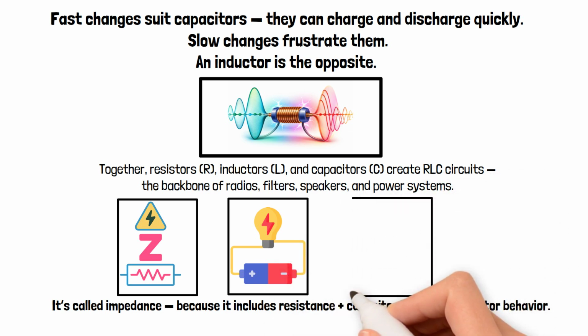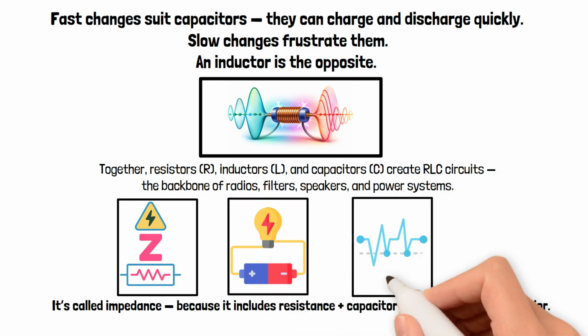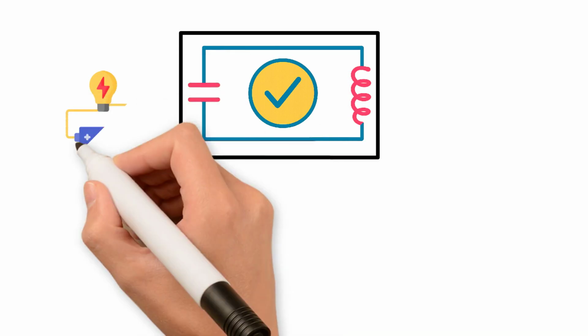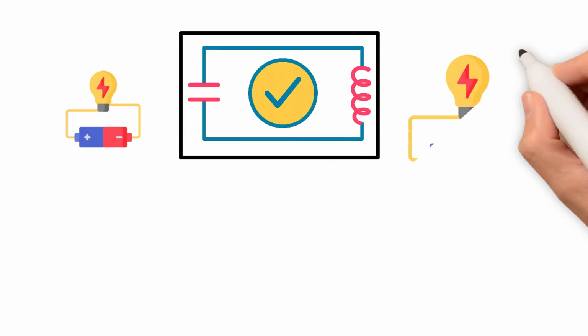And here's the most beautiful part: resonance. If the frequency of AC perfectly matches the natural frequency of an RLC circuit, something magical happens. The capacitor and inductor cancel each other's effects. The circuit suddenly allows huge current to flow with almost no opposition.